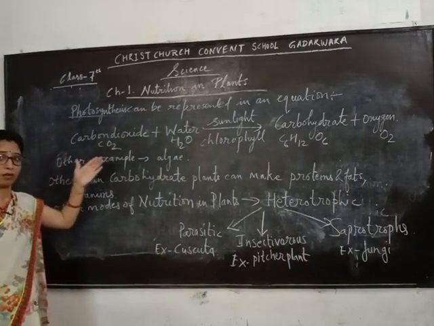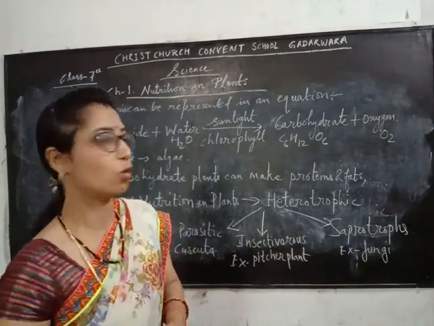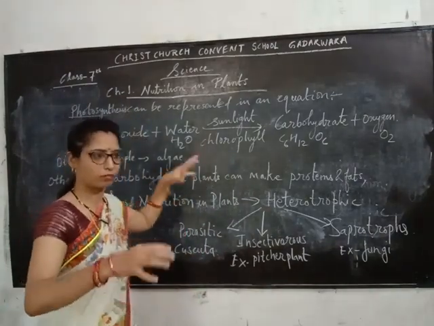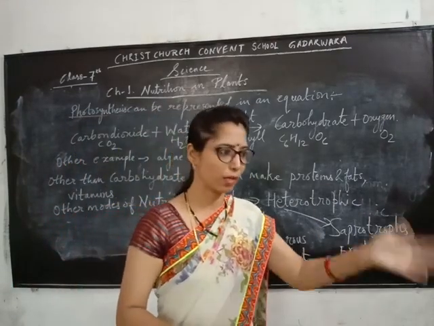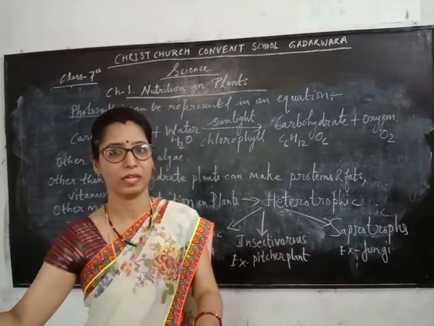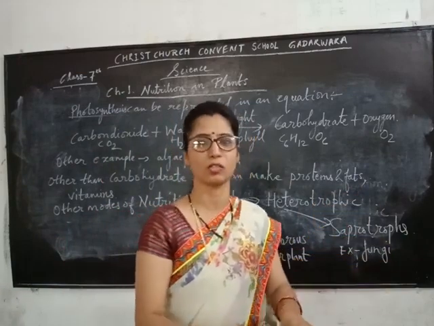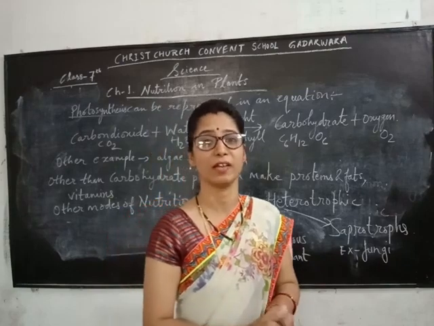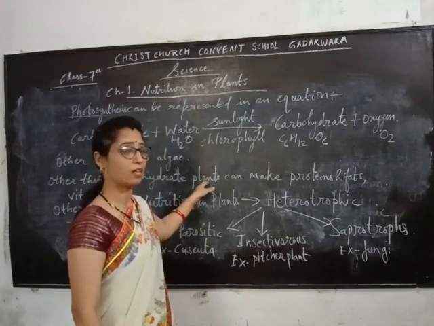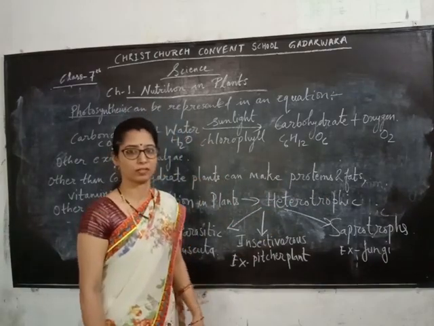Other examples: what else is there apart from green plants? Besides green plants, there are some others that perform photosynthesis. That is algae. You see in the rainy season, in ponds or lakes, some greenish layer covers the pond. It is very slimy and smooth. Even near the sink, there is some greenish layer, slimy and smooth. That is green algae. Because of the green color, they also contain chlorophyll pigment, and they also make food with the help of photosynthesis.